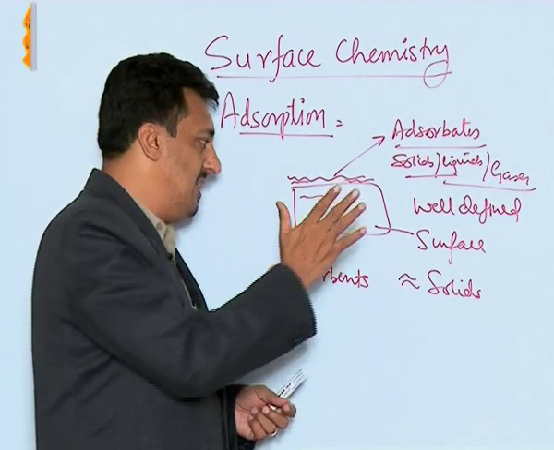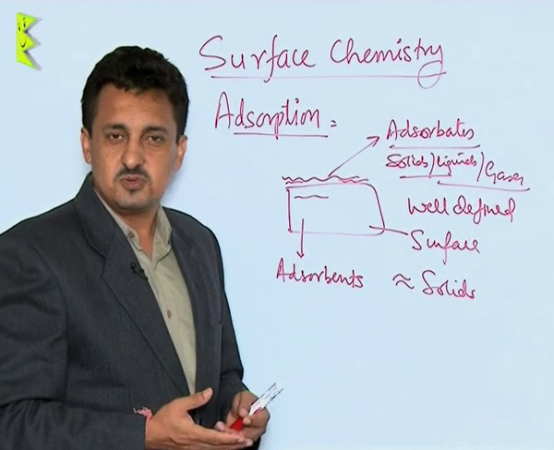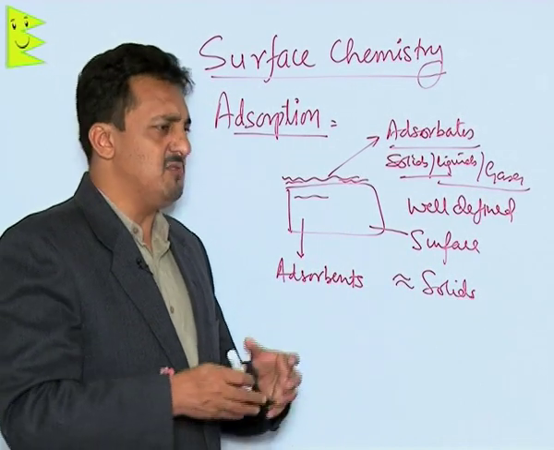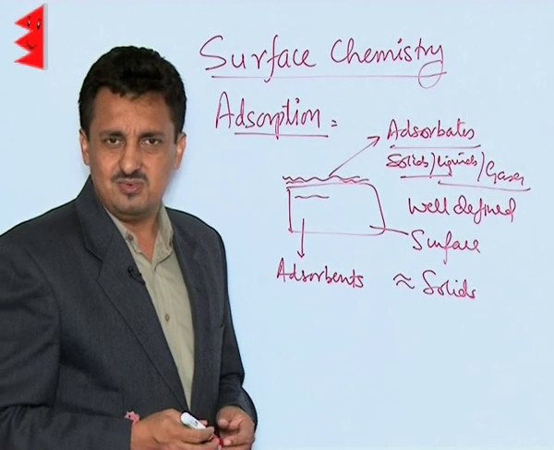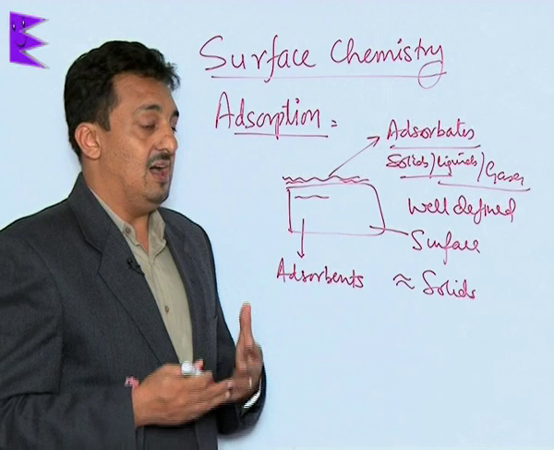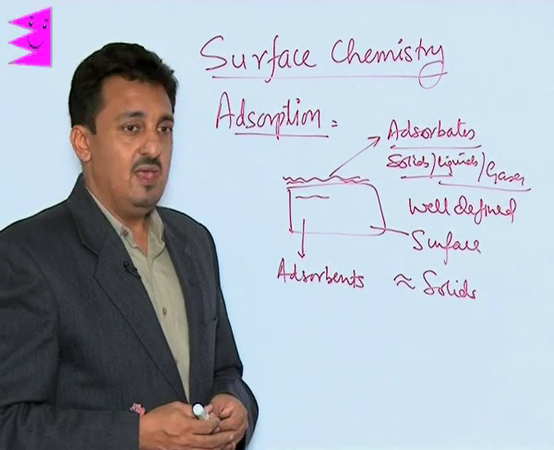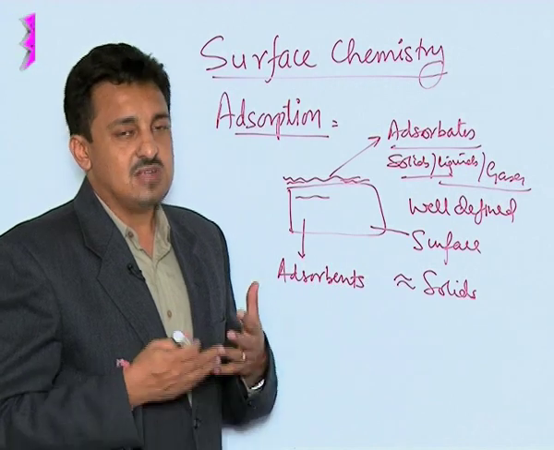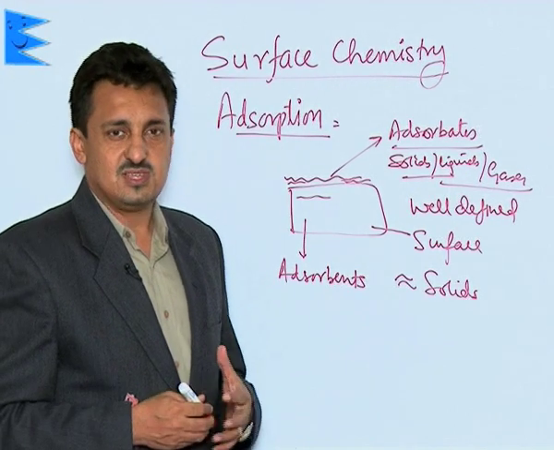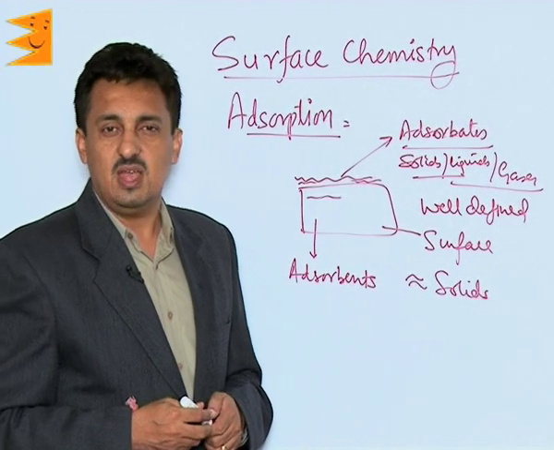And there are many gases around us. They are already getting attracted on this surface, which is actually not visible to us. It's again adsorption. So adsorption is a very common phenomenon which takes place around us. We need to understand what exactly are the factors which affect adsorption, which we'll do later on, and we also have to study the types of adsorption. But first, let us understand what is basically the difference between adsorption and absorption.